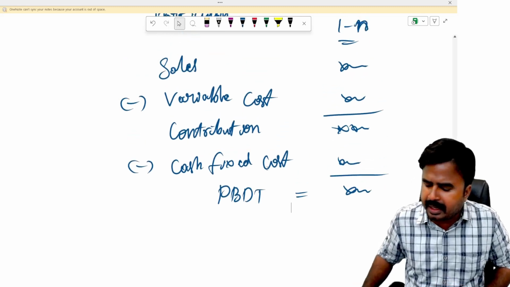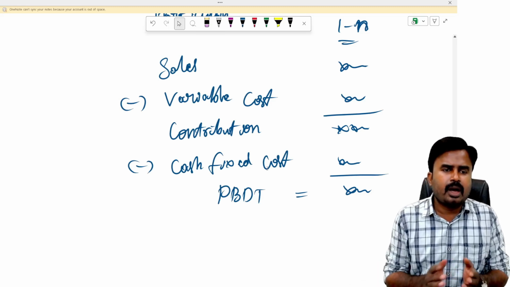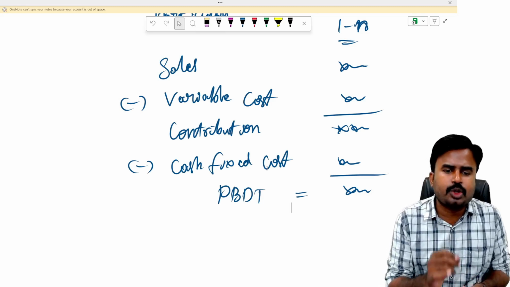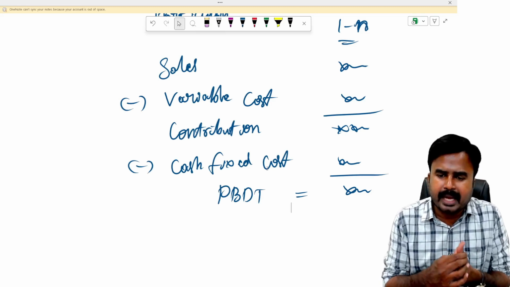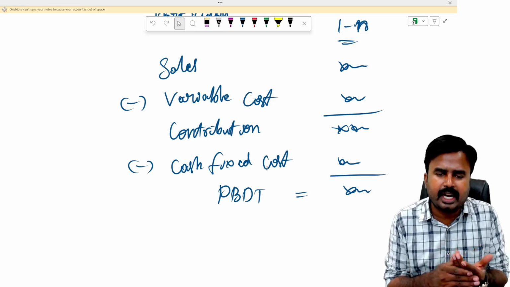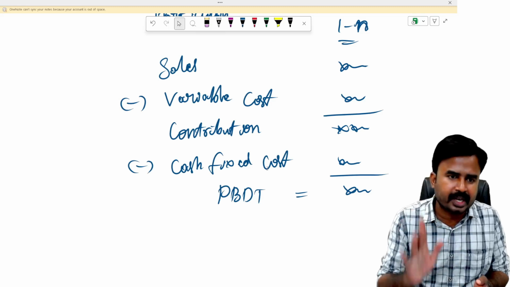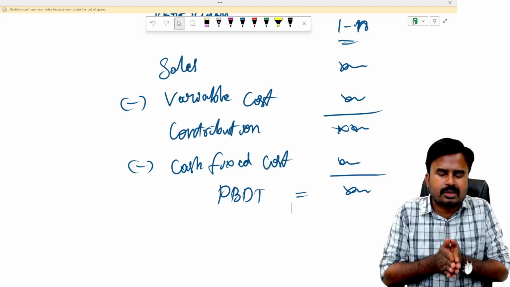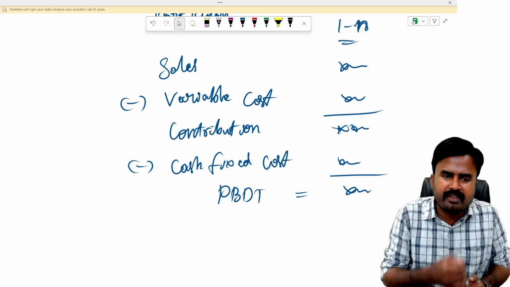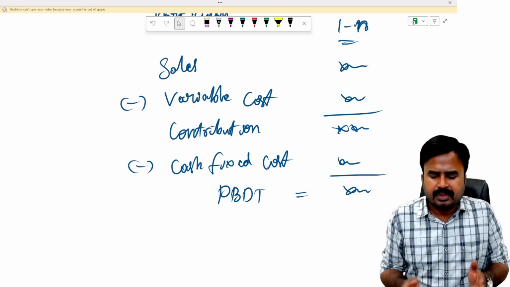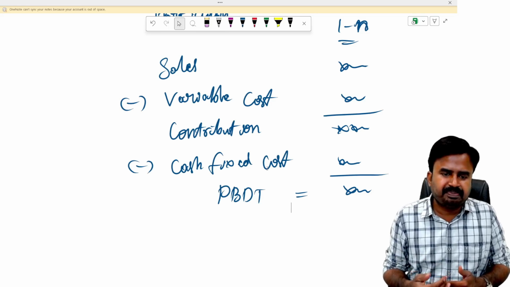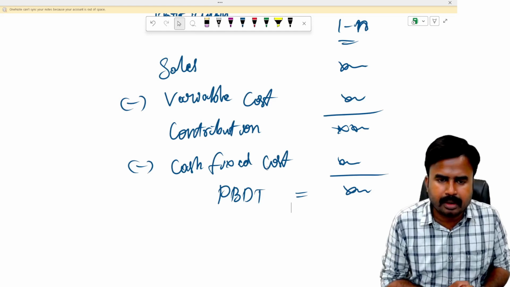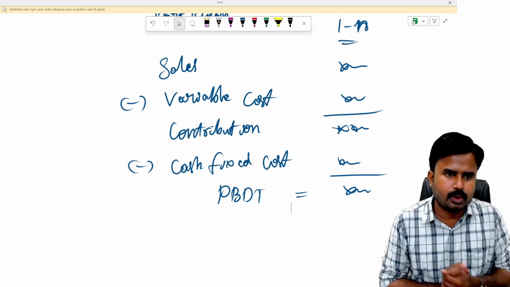So by this, I've deducted revenue expenditure from sales because I have deducted variable cost and cash fixed cost. Both variable cost and cash fixed cost total is total cost. Total cost means direct material, direct wages, direct expenses, factory overhead, administration overhead, and selling and distribution overhead. Only cash overheads. So the sum of all these expenses is total cost. If you classify such total costs into two parts, variable and fixed, based on its behavior with the production or sales volume, then by deducting this variable cost and cash fixed cost, I was able to recover my revenue expenditure.